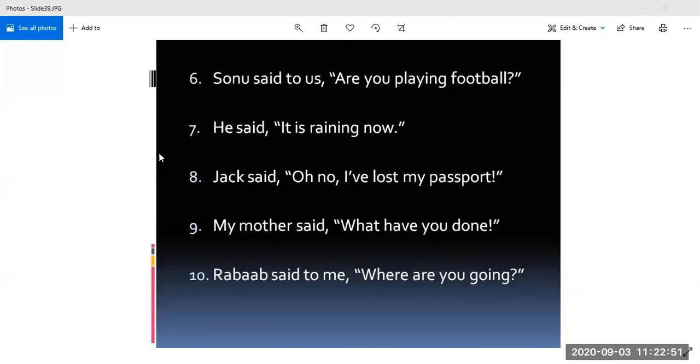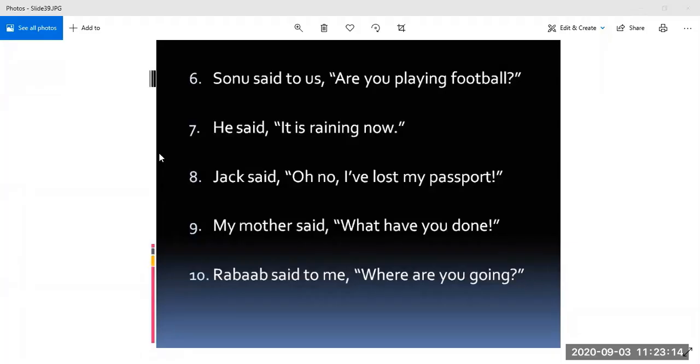But this is an exclamatory sentence. How do we know that this is an exclamatory sentence? What will come in place of said? Jack told. Jack exclaimed, because it is an exclamatory sentence. Okay. So Jack exclaimed.